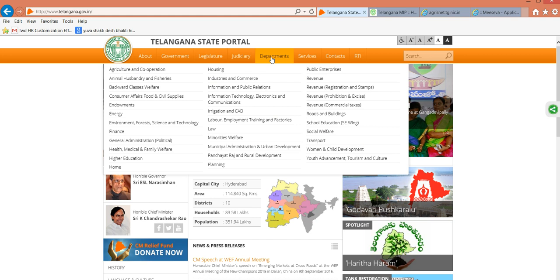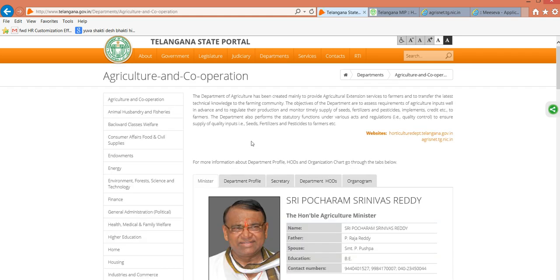If we go to, say, agriculture, to see department-wise how government organization operates, again in the pyramid, when it goes to the lower levels, it has agriculture, cooperation, housing, public enterprise, like this, 30-40 different departments, who usually process the whole information of the day-to-day connects. So let's get into one of these departments, let's say the agriculture department.